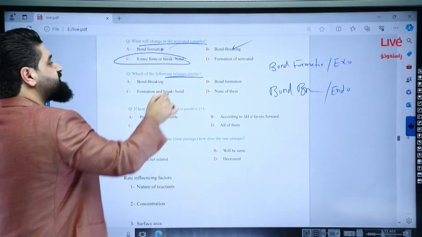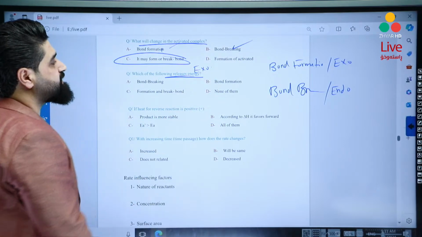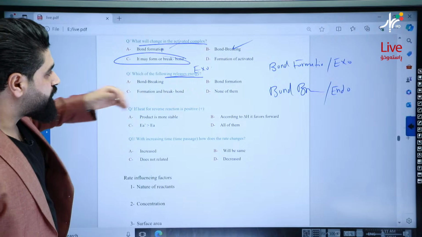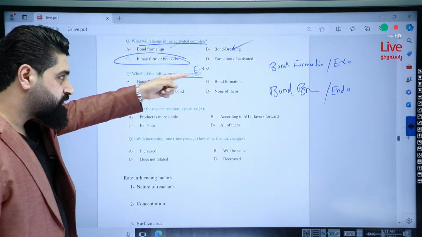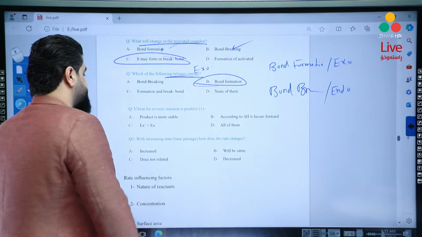Which of the following releases energy? It means exo. Which one is the exothermic process? Breaking the bond or forming the bond? Bond formation. So bond formation releases energy.